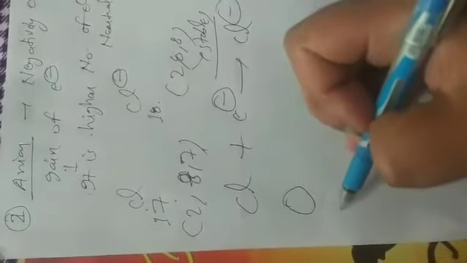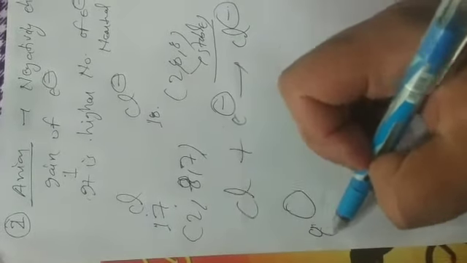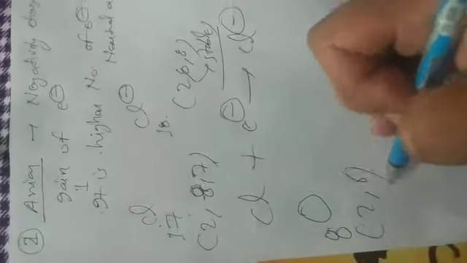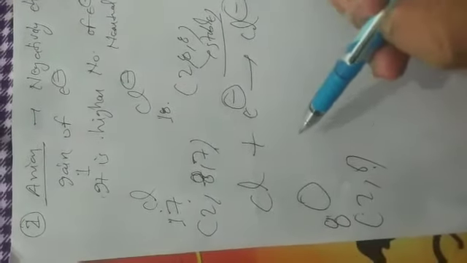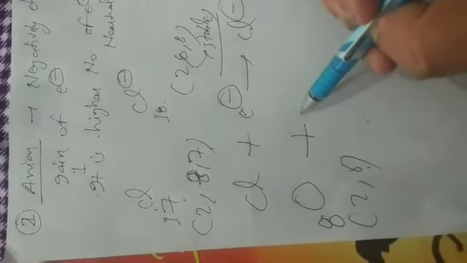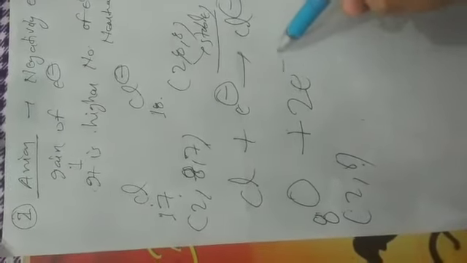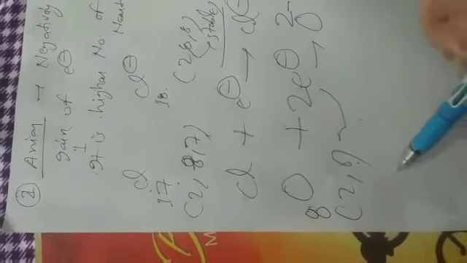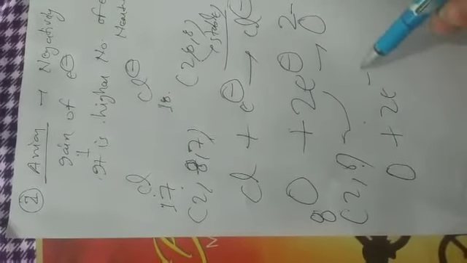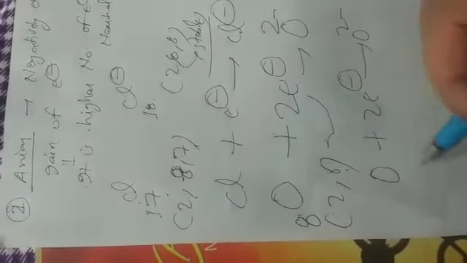In the oxygen atom, its atomic number is 8, 2, 6. In oxygen 8, gain of 2 electrons is very easy compared to loss of 6 electrons. So it gains 2 electrons and has 2 negative charge.